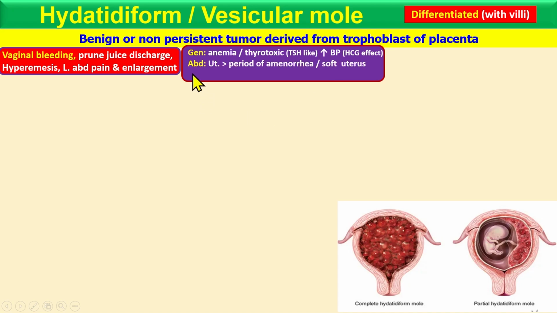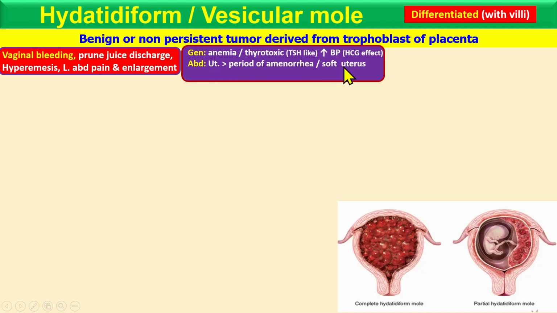On abdominal examination, you see the uterus size is greater than the period of amenorrhea. If it's a normal pregnancy at 14 weeks, the uterus should look like 14 weeks. But in a molar pregnancy, the size of the uterus is greater than the normal period size. If it's 14 weeks, it looks like 20.